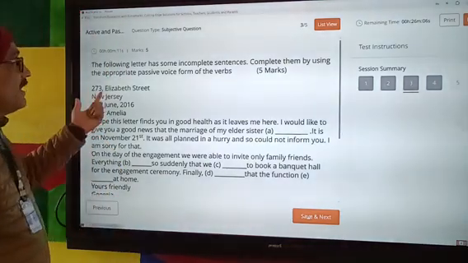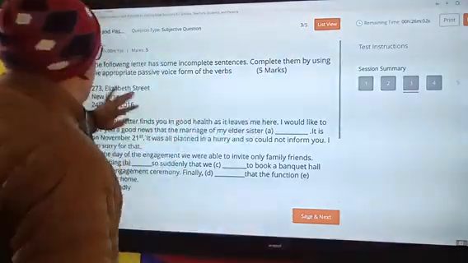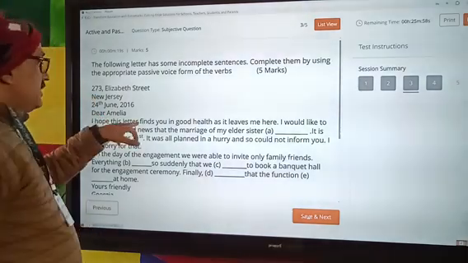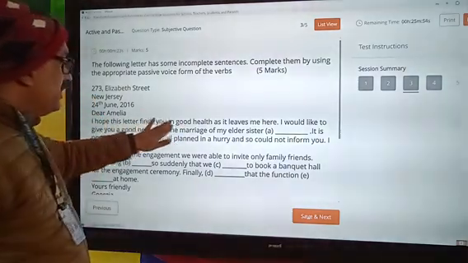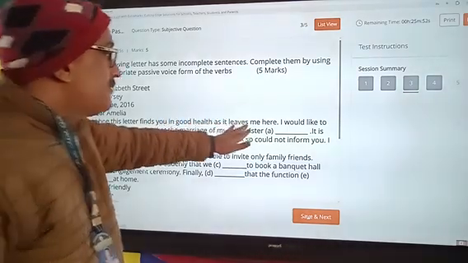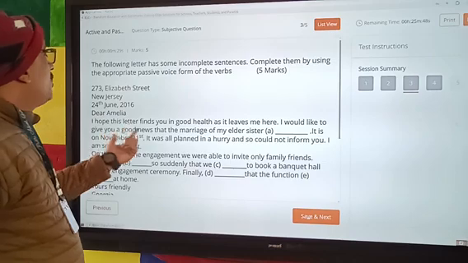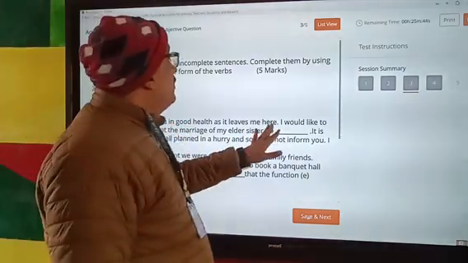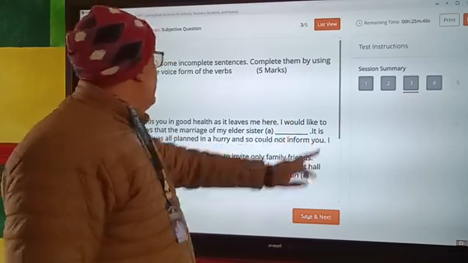Another question. The following letter has some incomplete sentences. Complete them by using the appropriate passive form of the verb. I hope this letter finds you in good health. As it leaves me here, I would like to give you a good news that the marriage of my elder sister, here you will complete the right passive form.